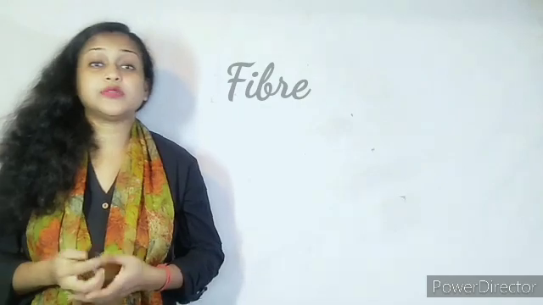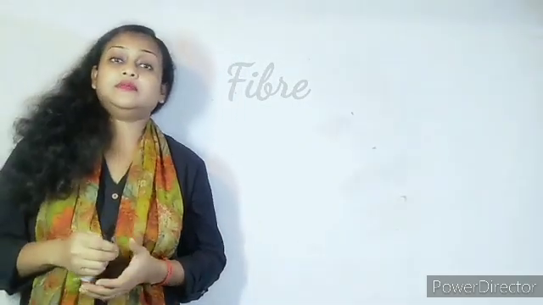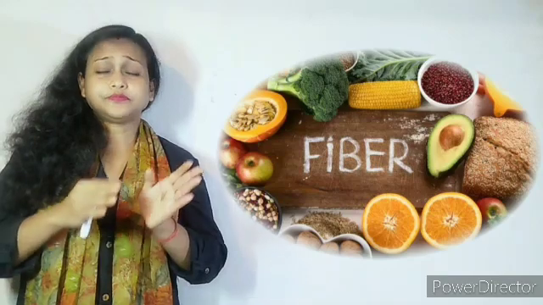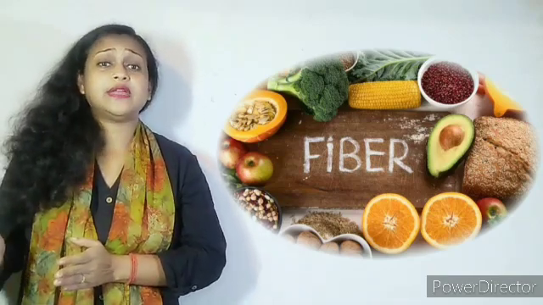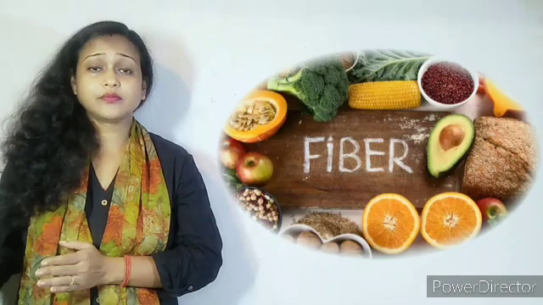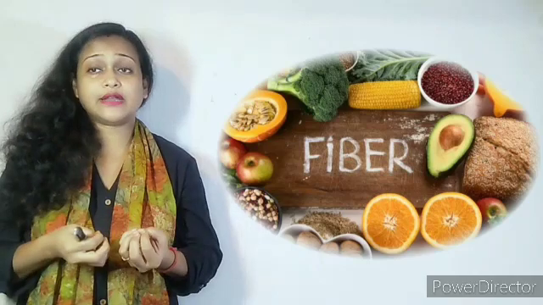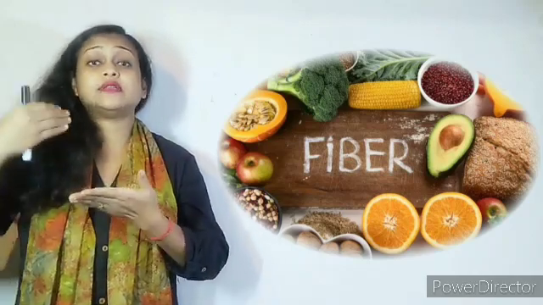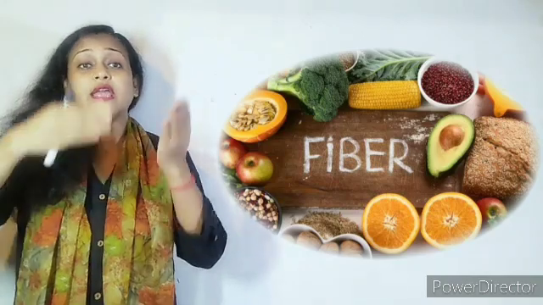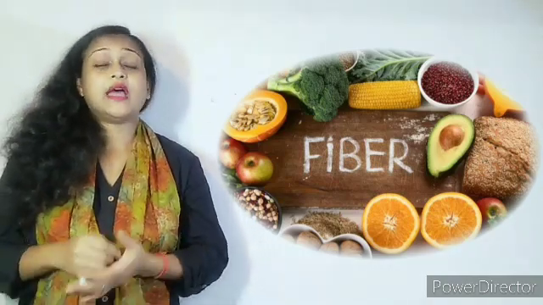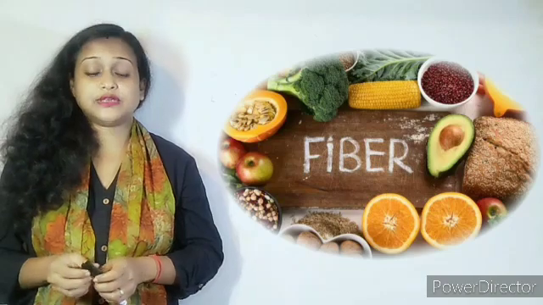Now, how does fiber work? Fibers do not get digested by themselves, but they clean the digestive system as they pass through. Fiber-rich food remains undigested and cleans the stomach, the small intestine and the large intestine as it passes through the digestive system, and thus helps in proper digestion.